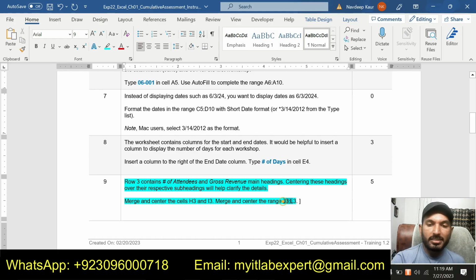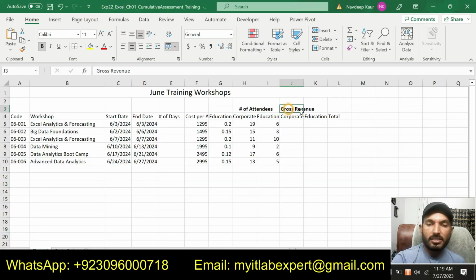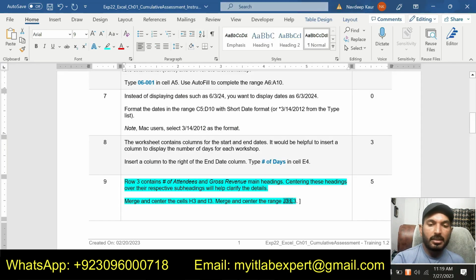Next we are supposed to merge and center J3, K3 and L3. So we will select J3, K3 and L3 and again merge and center these cells. So we have merged and centered the cells J3, K3 and L3. So this is all required in step number 9.